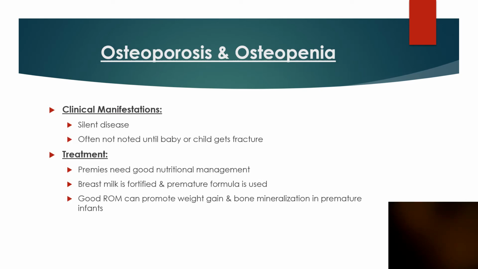Often we do not know that a child has osteoporosis until we see a fracture, unfortunately. But with regards to treatment, good nutritional management is incredibly important. So what we'll do in infants is make sure the breast milk is fortified with nutrients that the kids need, and we give premature formula to premature infants. It's specially designed for the premature infant to provide the nutrients they need to assist with growth and development of all of their body systems. We're also finding that good range of motion can promote weight gain and bone mineralization in a premature infant as well. So we are doing more and more of that practice.